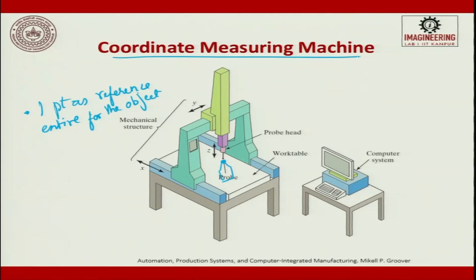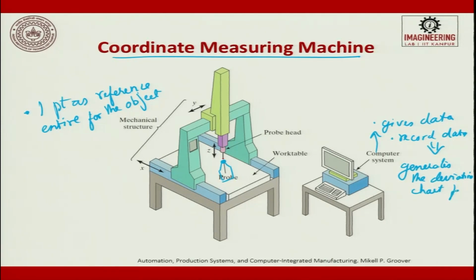So, the coordinate measuring machine is an instrument which is exhaustively used in a SIMS environment. The data is attached to a computer, the computer gives data, records data and finally generates the deviation chart for features. All can be done by a computer.